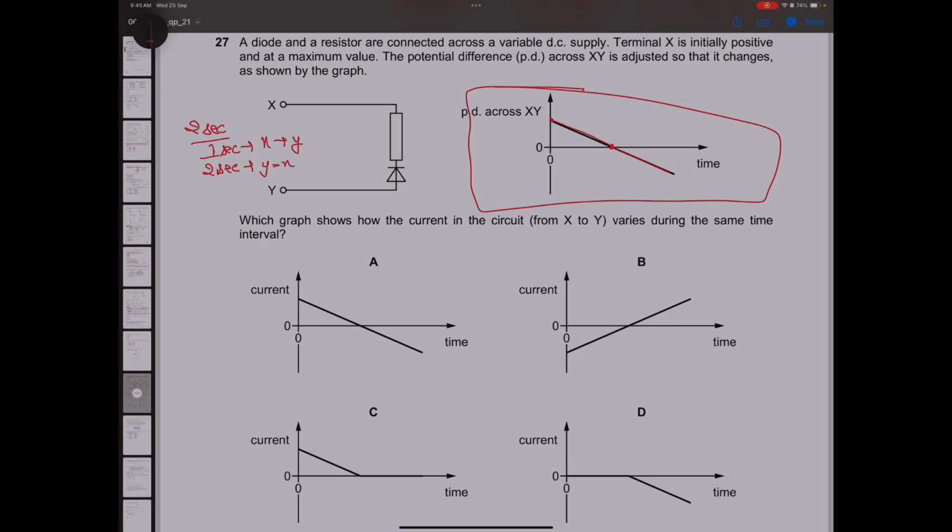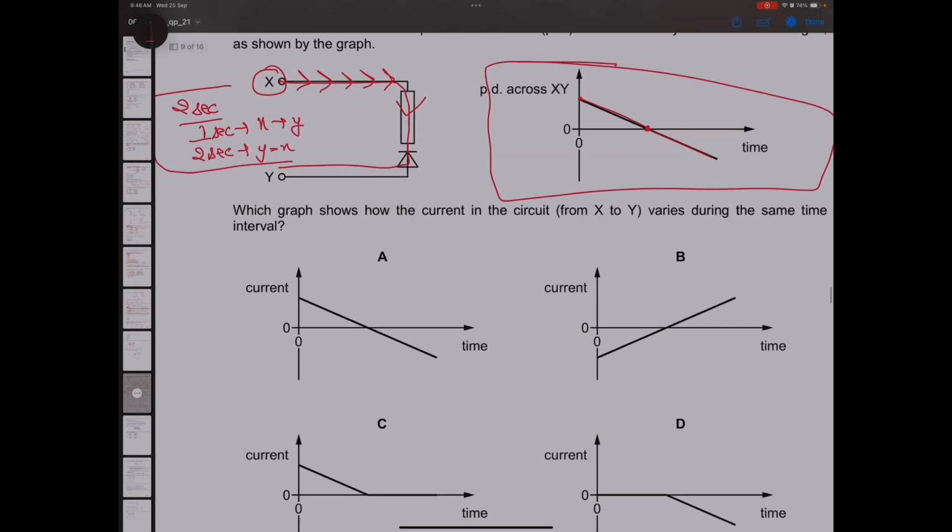You can assume it like this: if the total time is 2 seconds, for the first half the current is going from X to Y, and for the second half it is going from Y to X. And initially, it is starting from X to Y. How do I know this? Because they are saying terminal X is initially positive, and current flows from positive to negative. Now, just try to understand this. If the current is initially flowing from X, it must be going like this. Follow the arrows.